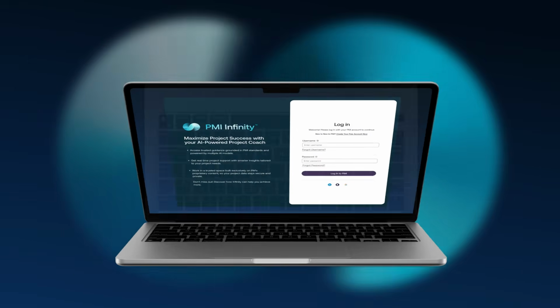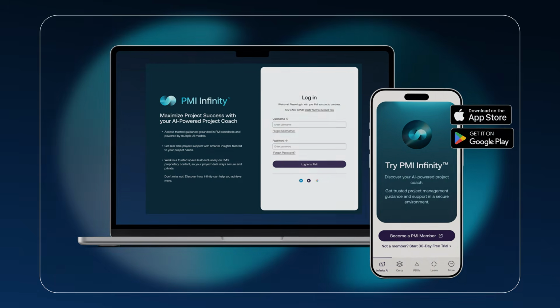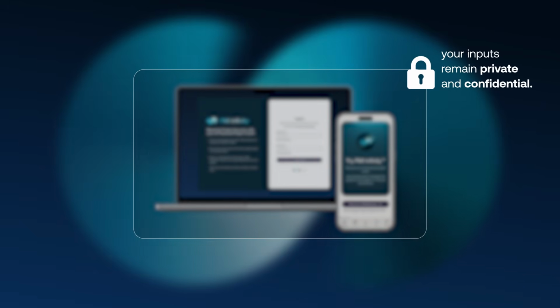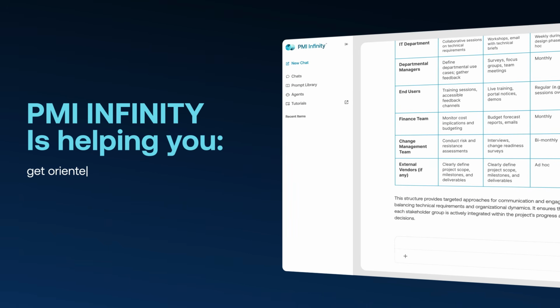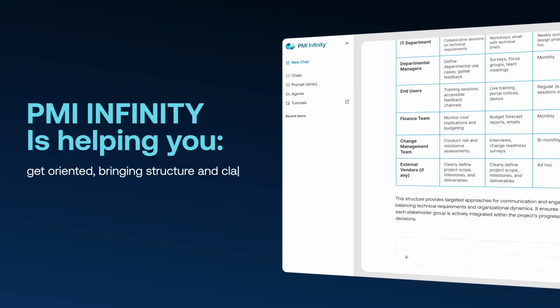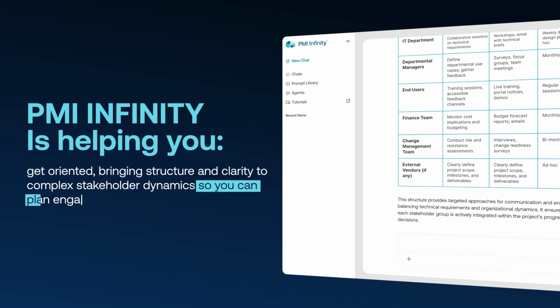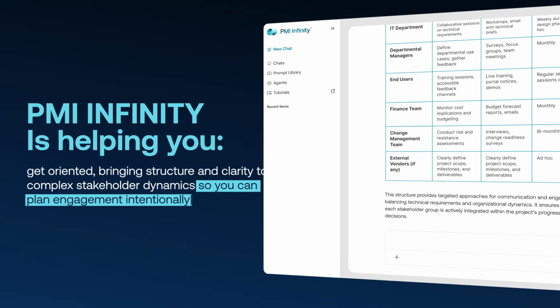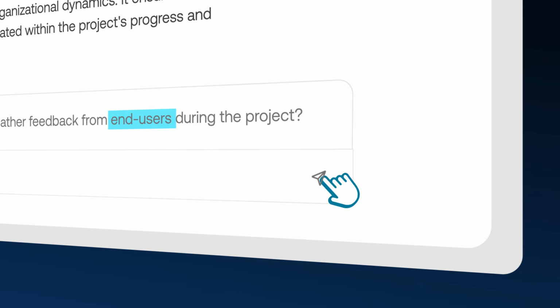Because PMI Infinity is a secure environment, you can confidently analyze your project's documentation. Your inputs remain private and confidential. At this stage, PMI Infinity is helping you get oriented, bringing structure and clarity to complex stakeholder dynamics, so you can plan engagement intentionally.